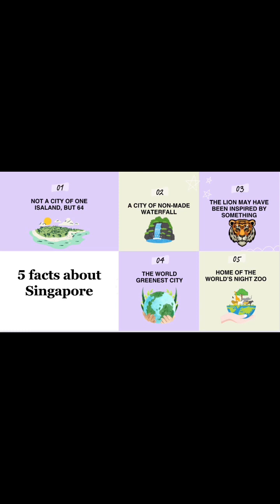The next point is about some interesting facts about Singapore, and the first thing that I found most interesting is the geography of Singapore. As we all know, Singapore is located on an island, but it is not only one island but 64 different islands, including Sentosa, Pulau Ubin, St. John's Island, Sister Island, and many more huge and different islands as well.